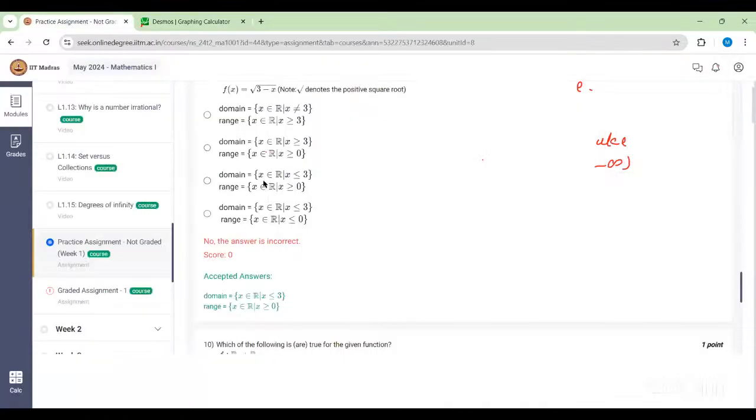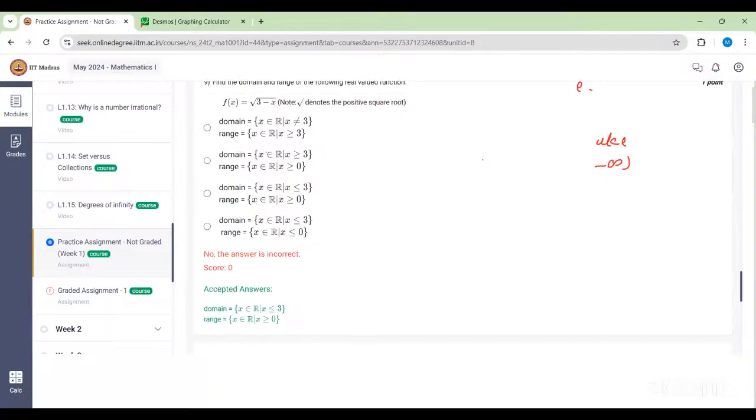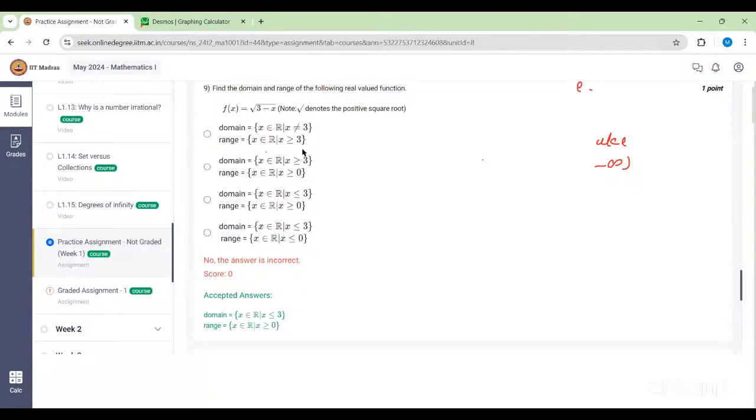Ma'am, in the upcoming weeks, shall we be able to find the range of a function which is not continuous? In the exam we are not getting Desmos. Yes, in the exam we are not getting Desmos, so in the exam we won't ask such a complex function.